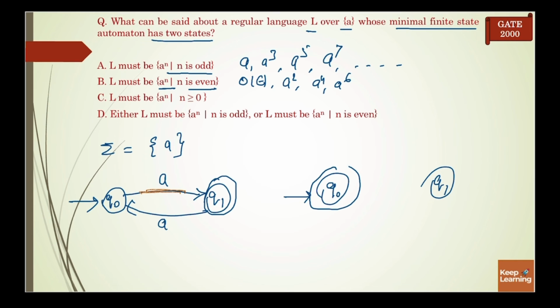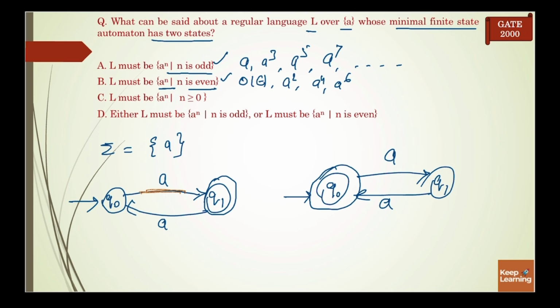So in that case the initial state will be your final state and the transition of A will be defined here, then A. So it will accept 1A, 2A, after 2, 3, 4, 5, 6. So these two options are correct.